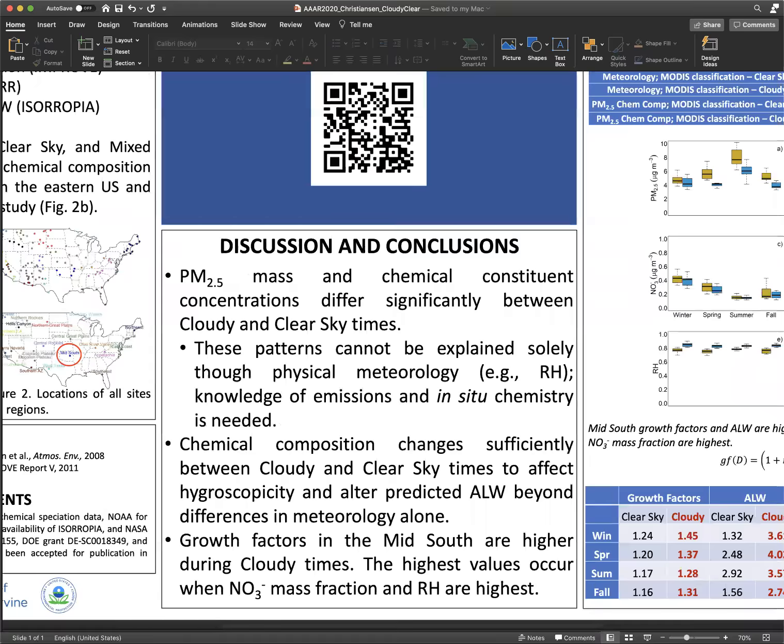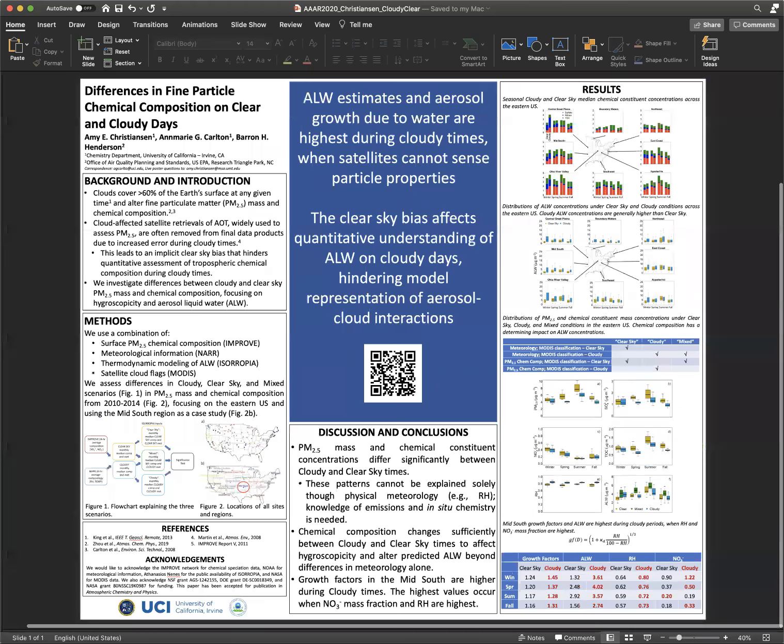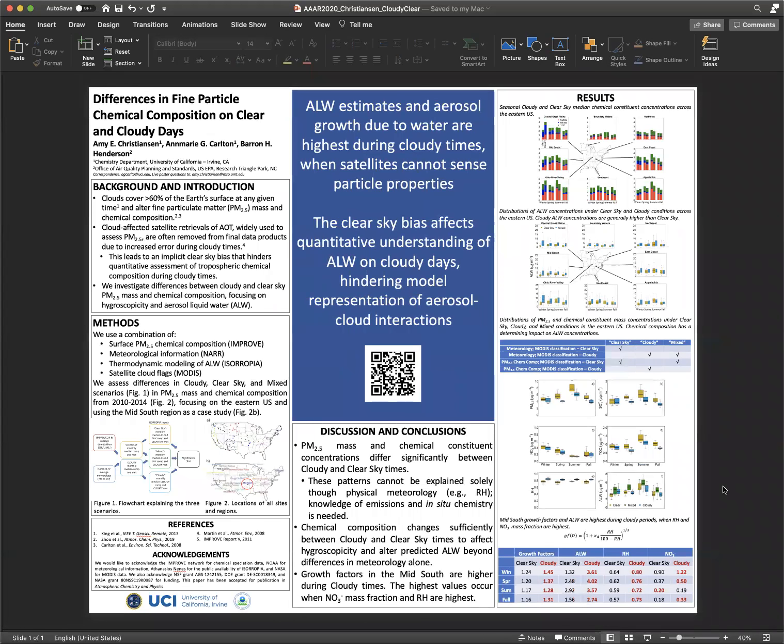From this research, it is clear that our representation of ALW during cloudy times is hindered by the clear sky bias. ALW estimates and aerosol growth due to water are highest during cloudy times, the times when satellites cannot sense particle properties and impacts. This limits our quantitative understanding of ALW, atmospheric particle burden, and the climate-relevant properties of aerosol. Accurate representation of ALW, aerosol cloud interactions, and subsequent radiative forcing estimates require accurate chemical composition information during cloudy times.